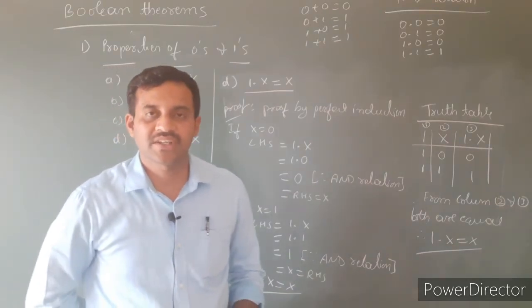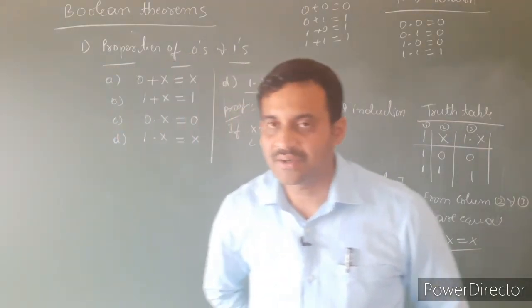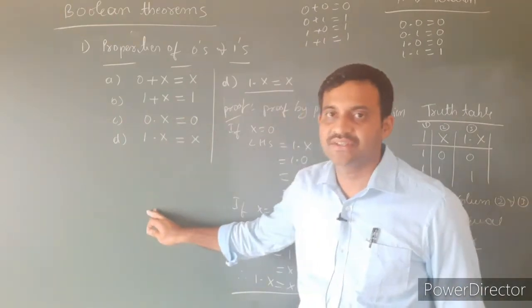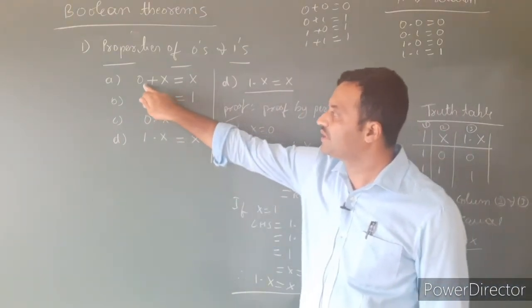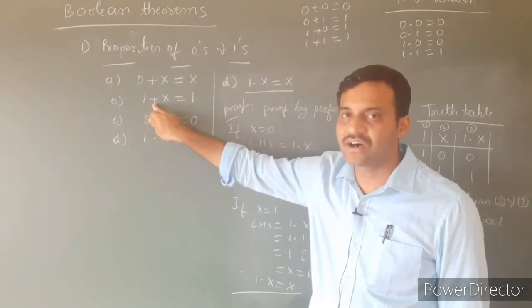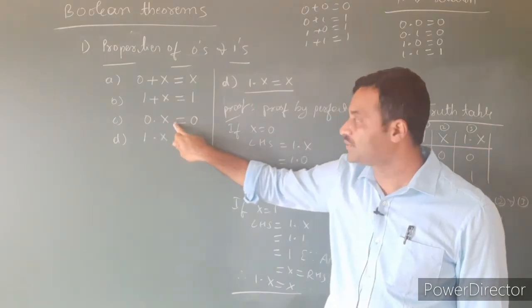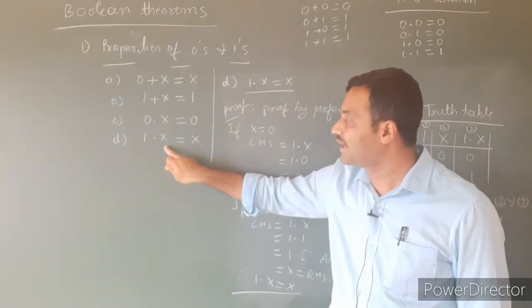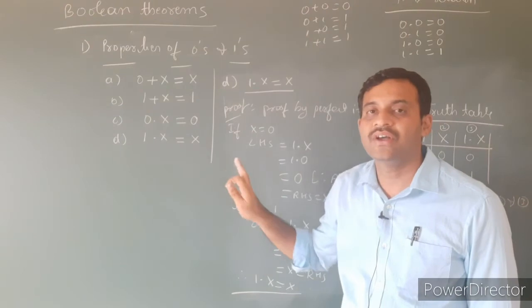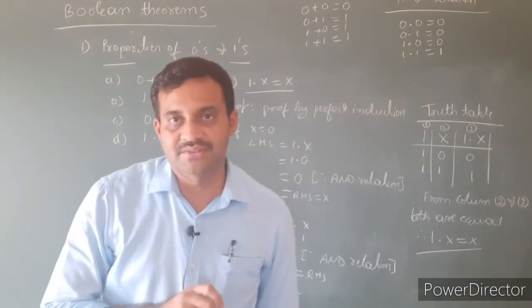So, these are the properties of zeros and ones. Boolean first theorem has three cases. First one is 0 ORed with x, which is equal to x. 1 ORed with x is equal to 1. 0 ANDed with x is equal to 0. 1 ANDed with x is equal to x. So, these are the properties of zeros and ones.